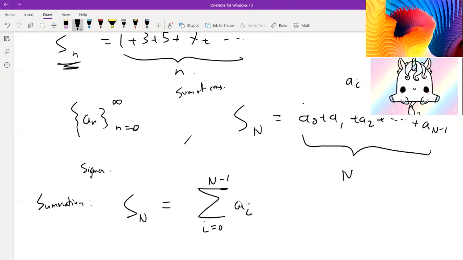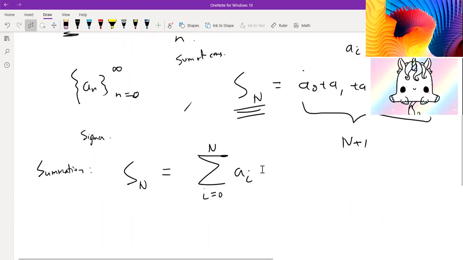1. Actually, apologies. We're going to write this as n here to keep things consistent. This should be n plus 1 terms, and we're going to have this series mean that we're adding up to the nth value. So in this case, this is not n minus 1. This should just be a sum up to n. We're going to add all the ai's from i starting from 0 all the way to n. So that's what the summation means. It's pretty simple. If you have any questions, ask, because I'm going to talk about some properties of summations real quick.